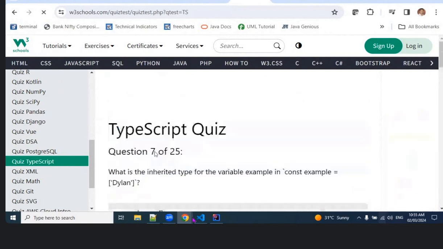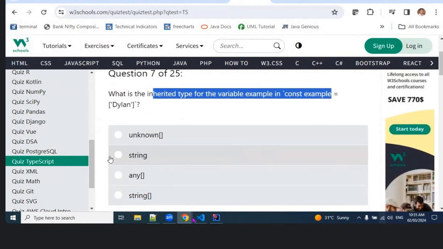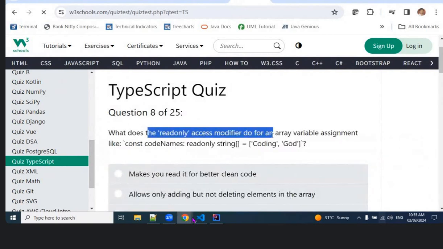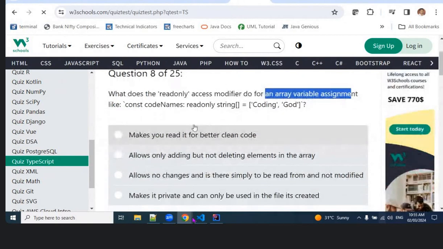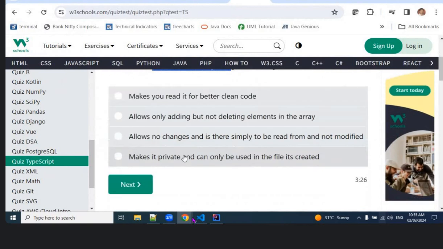What is an inherited type of constant example? What does the read-only access modifier do for any variable? Constant code names read-only string makes it read-only, allows only adding but no changes.